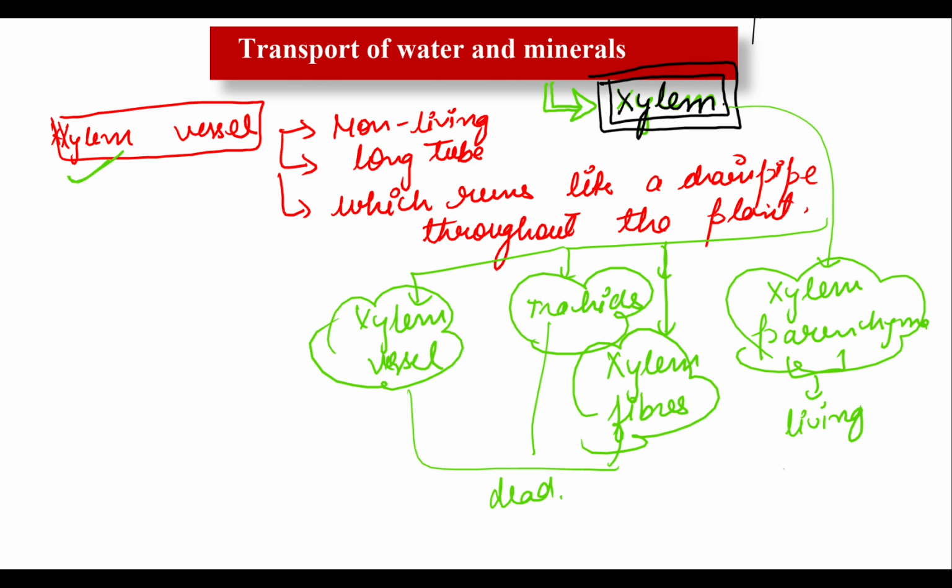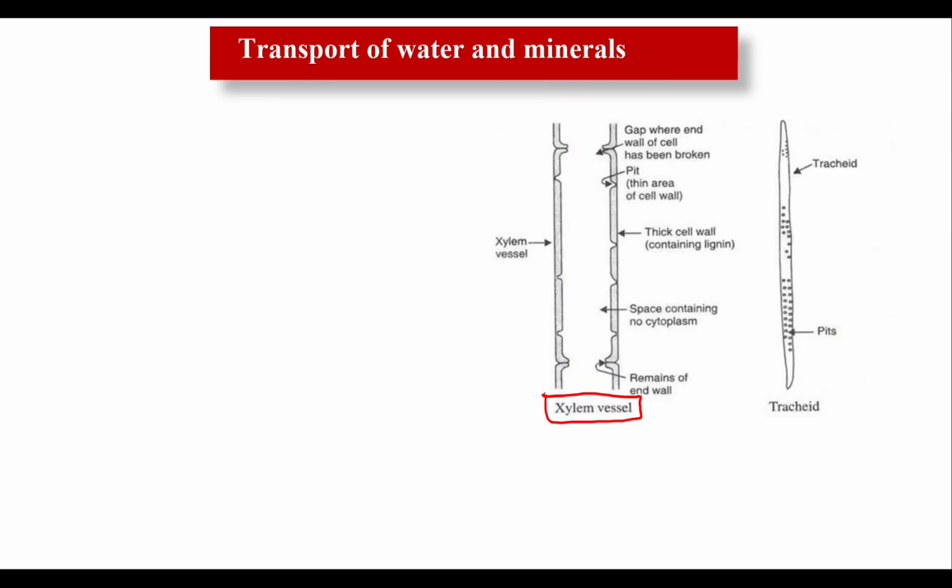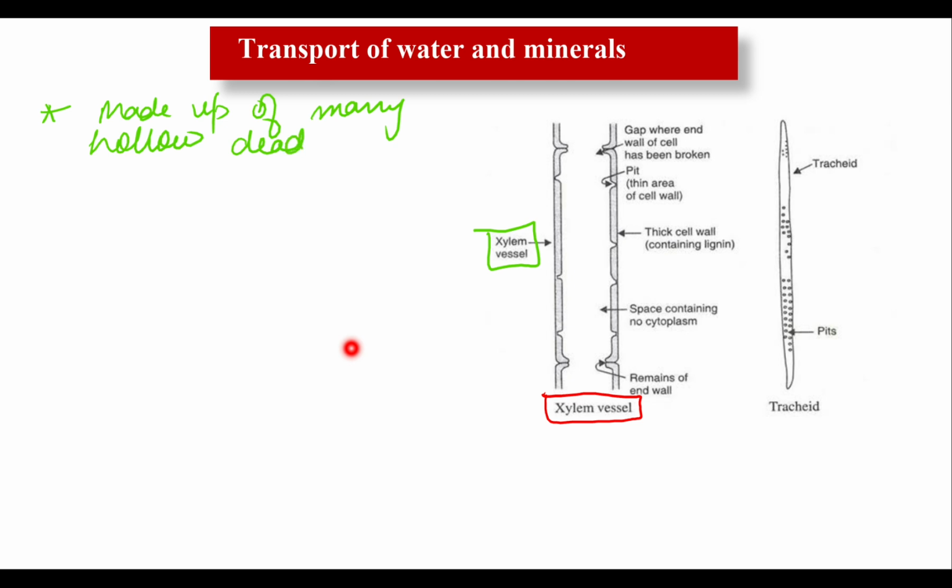Now let's talk about more things about the xylem vessel. Look here, you can see in the figure, the xylem vessel is made of many hollow dead cells called vessel elements. So this is the xylem vessel, made up of many hollow, dead cells. That's why I'm saying it is a non-living part. Okay, joined end to end.